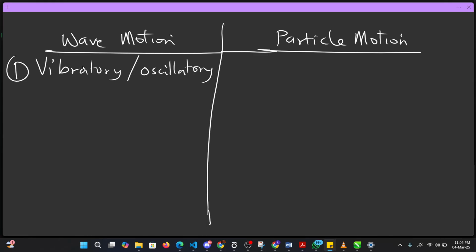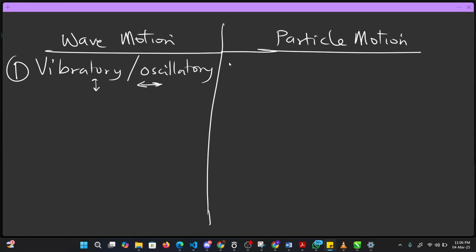So wave motion always vibrates or oscillates, which means the particles of the medium involved either go up and down, or go to and fro. So the particles of the medium involved do only these two things, either up and down or to and fro. Unlike particle motion.